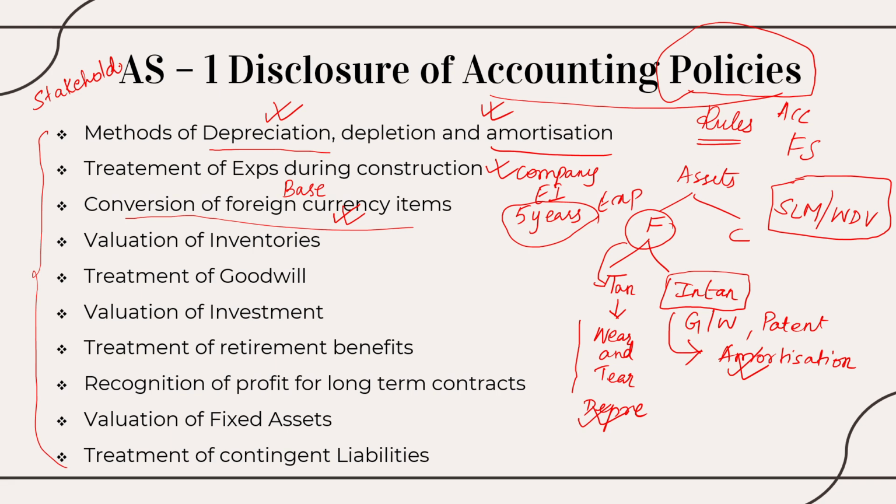Stakeholders are those who will be utilizing the financial statements. Say for example, management, your shareholders, employees, legal authorities, bank people, creditors, okay, they are all the stakeholders of the company. They have some connection with the company. So it is mandatory for the company to tell them what is going on within the company, right? So how am I going to do everything? What am I following? Am I following all the rules? How am I following it?